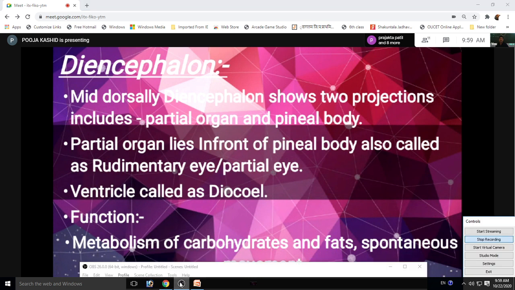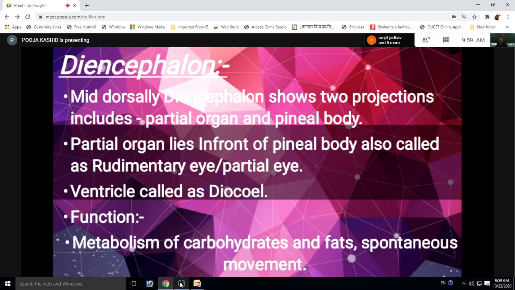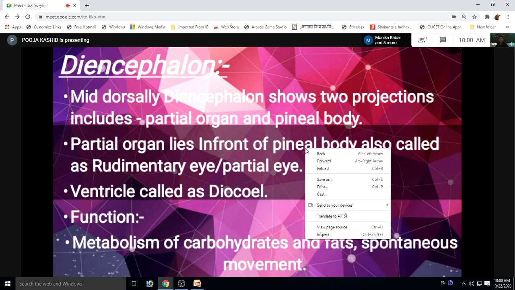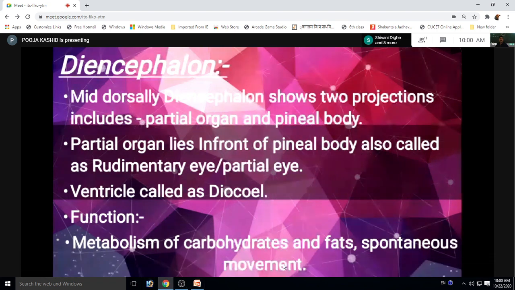In reptiles, parietal organ and pineal body are present, and parietal organ lies in front of pineal body, also called rudimentary eye or parietal eye. And the ventricle of diencephalon is called diocoel. The function of diencephalon is metabolism of carbohydrates and fats and spontaneous movement.